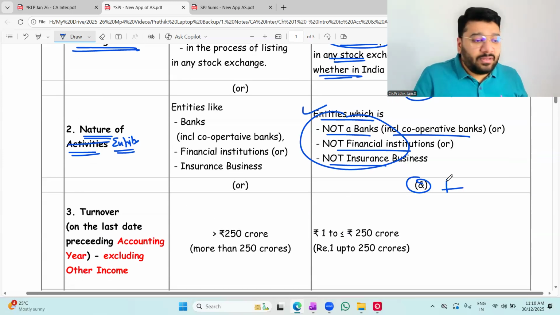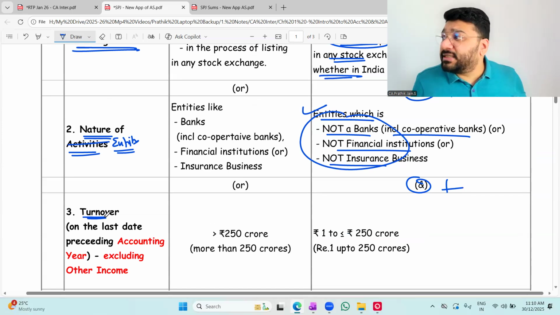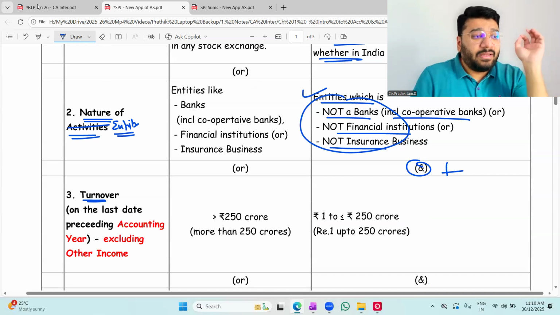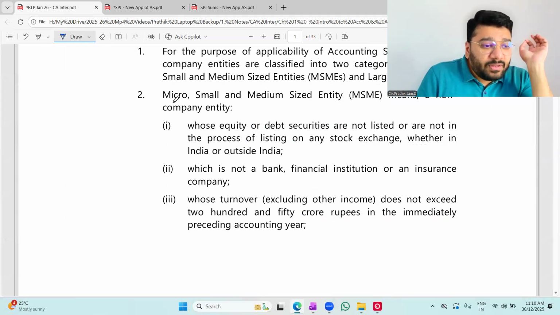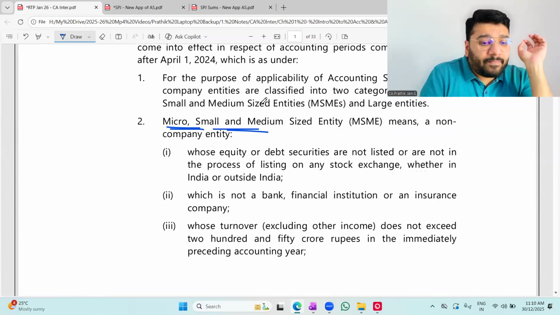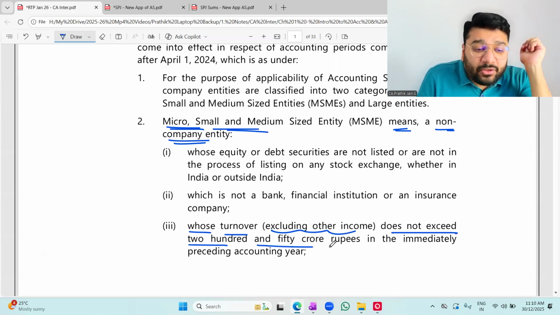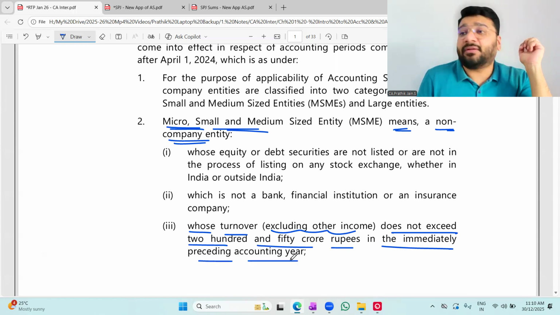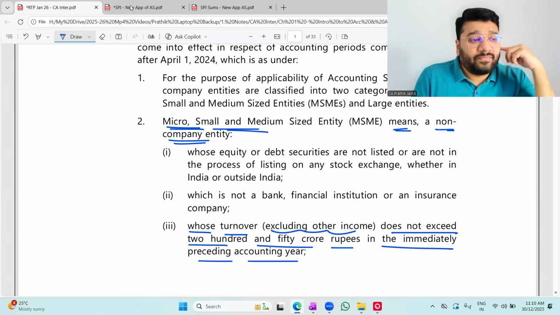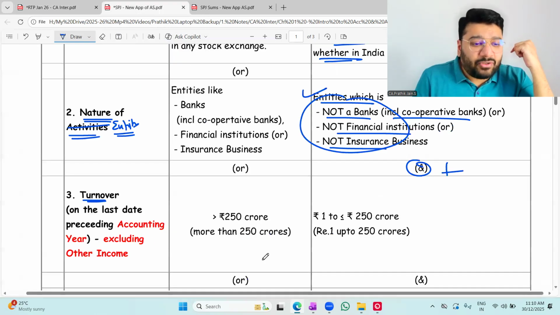And means what? One more condition. Now, this is the turnover criteria. Here, look at the language they've used. MSME means a non-company entity. For you to become MSME, what should be your turnover? Whose turnover, excluding other income, does not exceed 250 crore rupees in the immediately preceding accounting year. What do you understand with this? Kind of complicated, no?